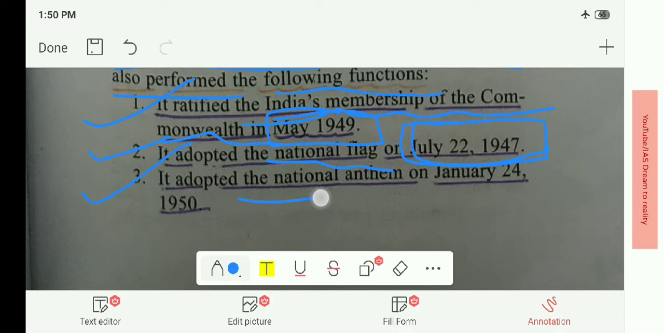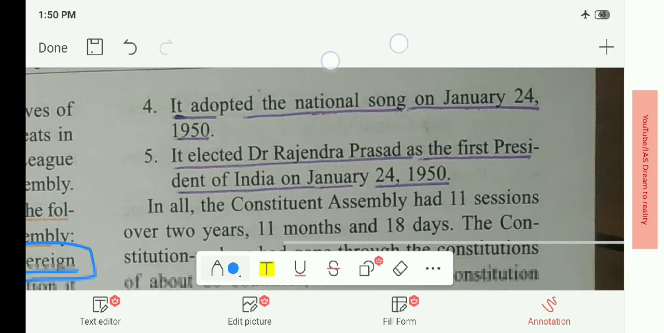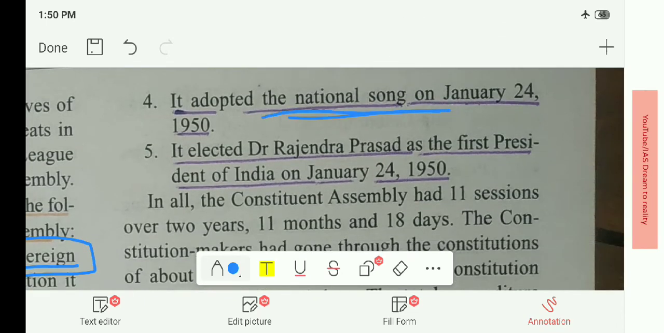It adopted the national anthem on January 24, 1950. Here is a trick you can remember: national anthem, national song, and election of Dr. Rajendra Prasad as the first President of India. These all three events took place on January 24, 1950. That is, it adopted the national anthem, it adopted the national song, and it elected Dr. Rajendra Prasad on January 24, 1950.